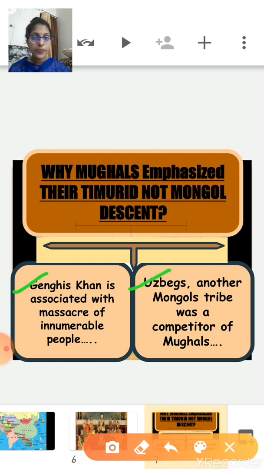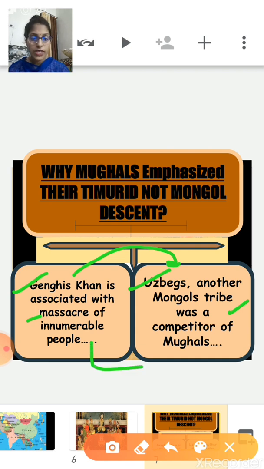As I said, from the mother's side they were descendants of Genghis Khan, and Genghis Khan is associated with the massacre of innumerable people. He killed many people, right? Second is the Uzbeks, another Mongol tribe that Genghis Khan ruled over, and the Uzbeks were the biggest competitors of the Mughals.